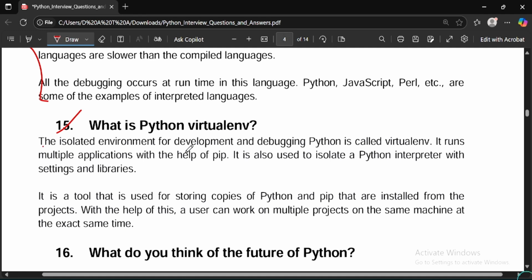It is an isolated environment for development and debugging, and Python's virtual env runs multiple applications with the help of pip. Pip is basically used to install all the libraries in Python, such as NumPy, Pandas, Seaborn, and many more. You can directly write pip install Seaborn, pip install Pandas, pip install etc. So this keyword is basically used for installing various kinds of libraries with the help of pip.